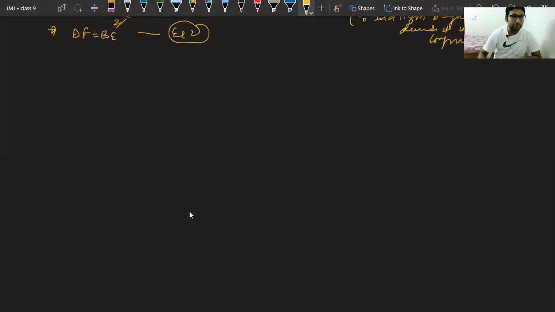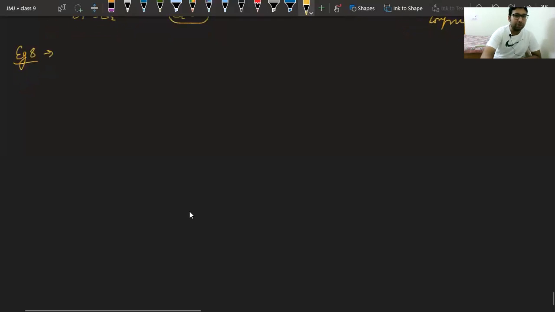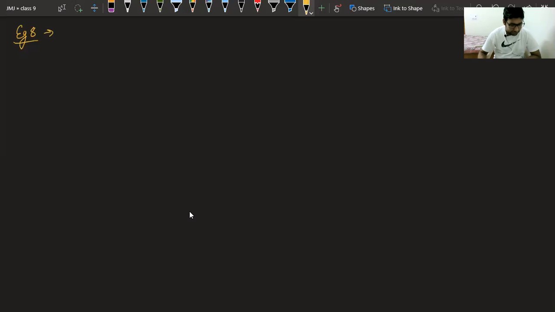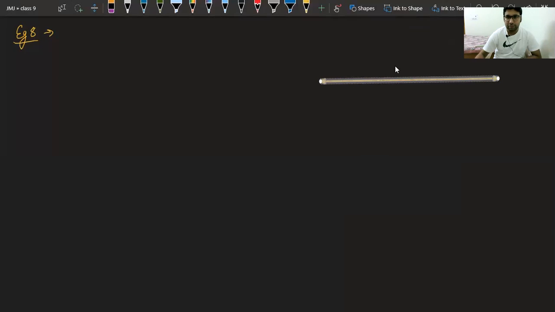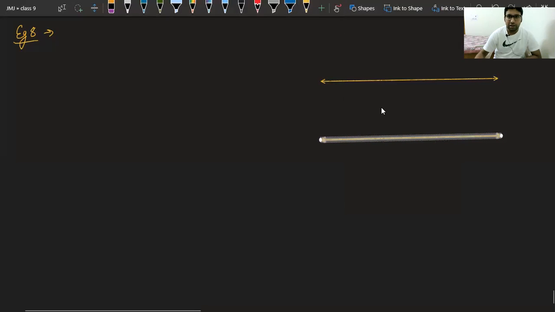Okay. Example number 8. Let's see example number 8. L, M, N are three parallel lines. So first, let us draw these three parallel lines. I again have to use the shapes only to make it look good. The first line, the second line, and the third line. I guess the converse will be used now.